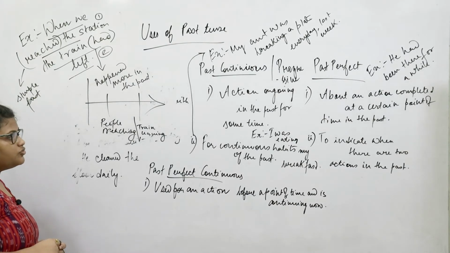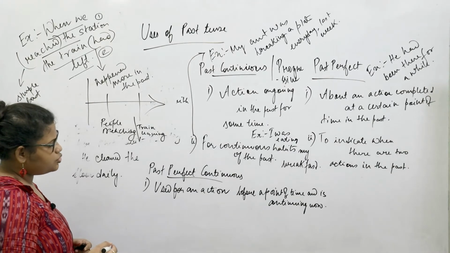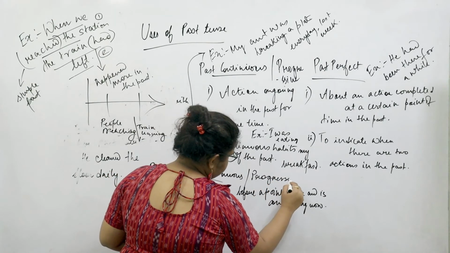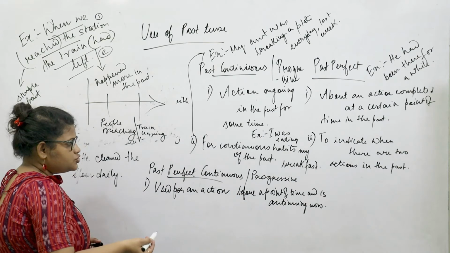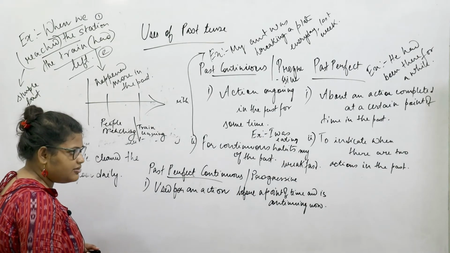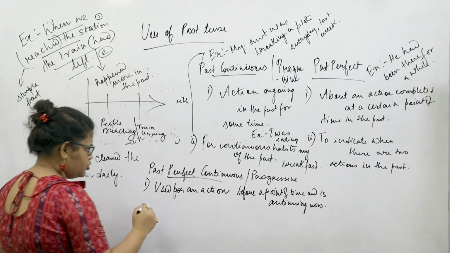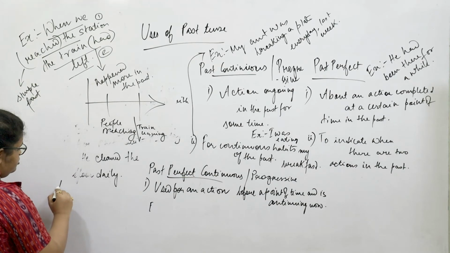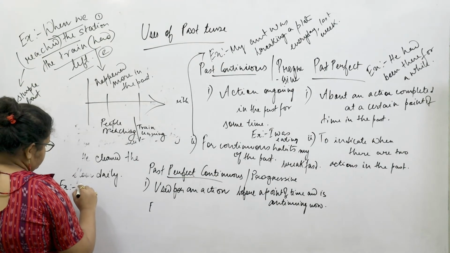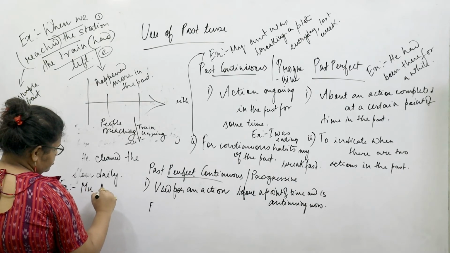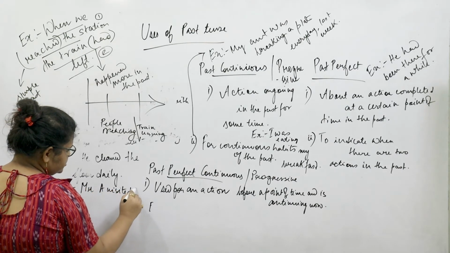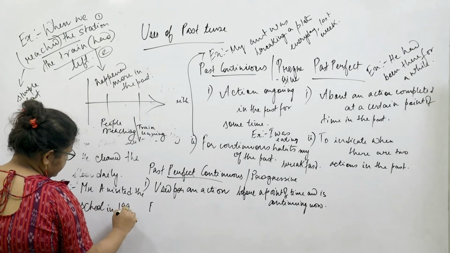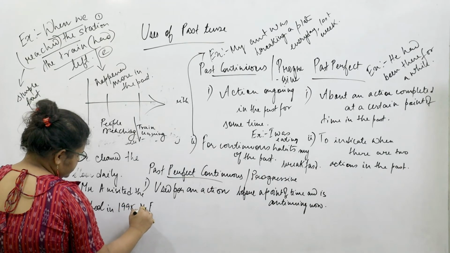So we can once again say that the past perfect tense is used to talk about the pastness of the past. And finally, we would be coming to the past perfect continuous or the past perfect progressive tense. It is used to talk about an action before a point of time and anything that was happening at a certain point. For example, if we say Mr. A visited the school in 1995.